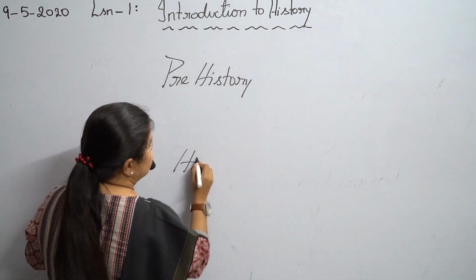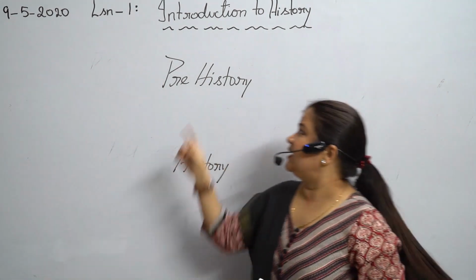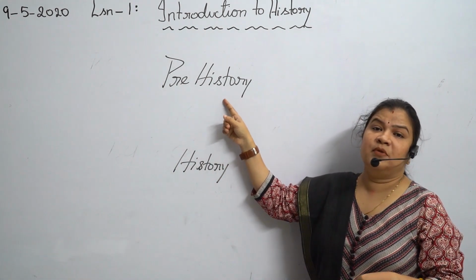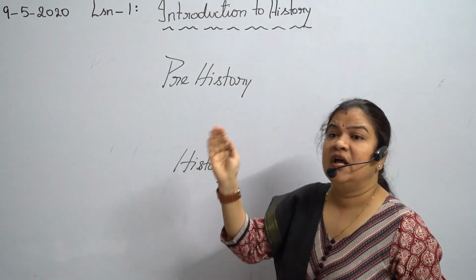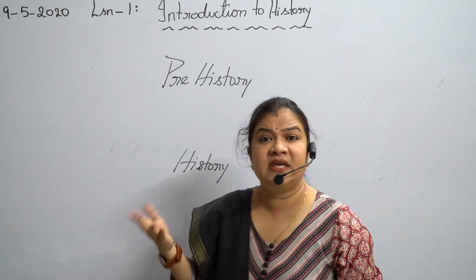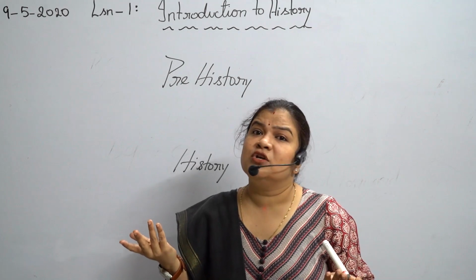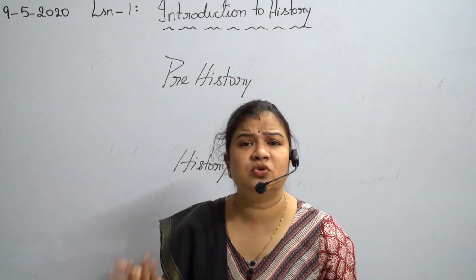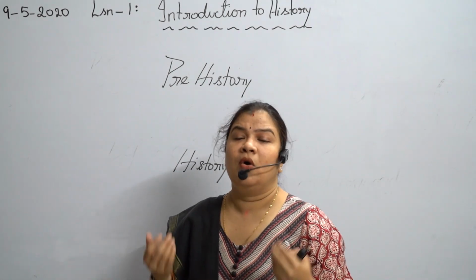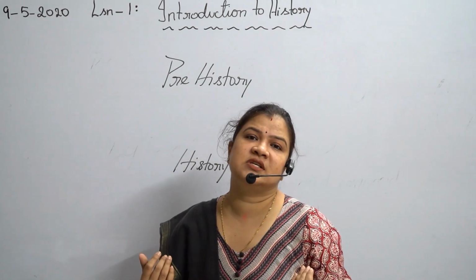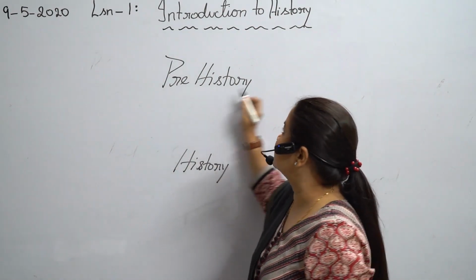Prehistory is the period before the invention of writing. Before writing was invented, there were no written records or written sources. So what were the sources of information during that period? Only archaeological sources served as the sources of information during prehistory.